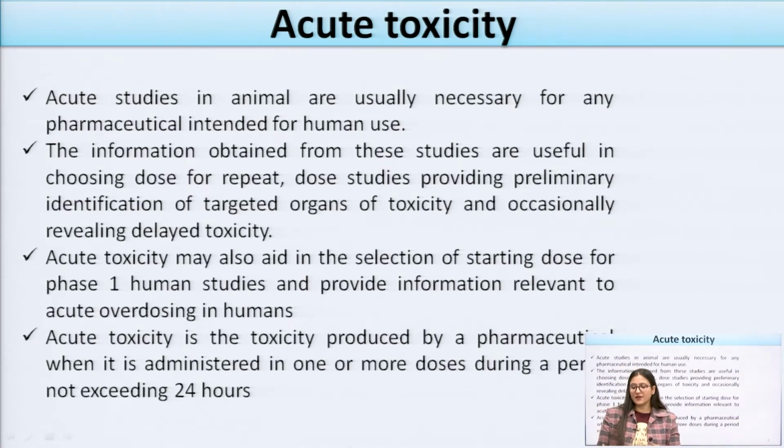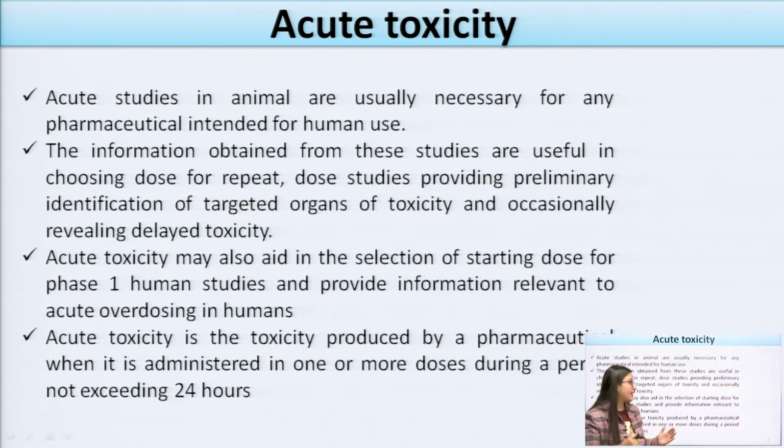So these acute toxicity studies are mainly used for selection of the starting dose for humans in phase 1 clinical trials, and they provide relevant information on acute overdosing.